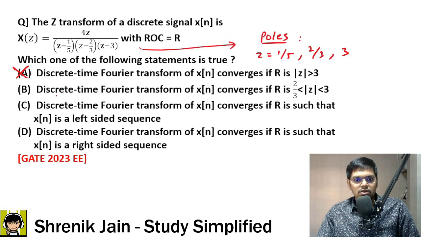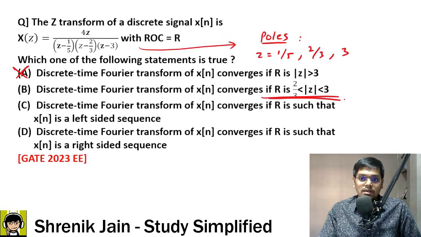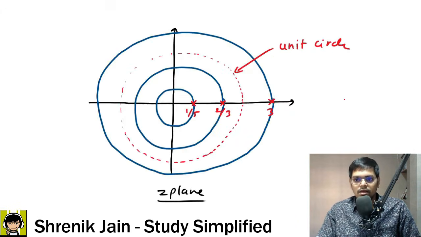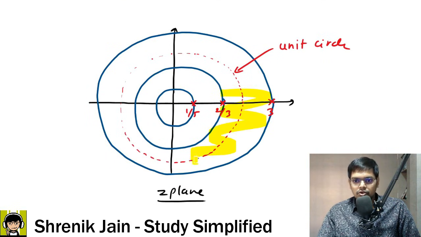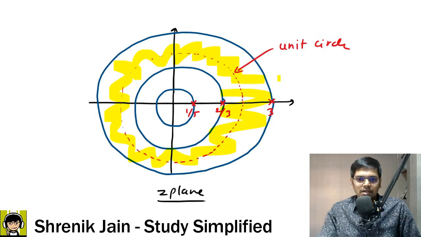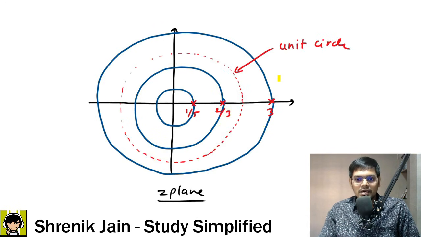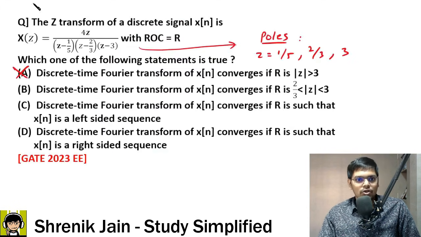Now what's next? The discrete time Fourier transform of x of n converges if mod z is greater than 2/3 but less than 3. Mod z greater than 2/3 and less than 3 is this range. This is your region. In this region we can clearly see that our unit circle is included. So this region is the region of convergence, your DTFT will converge, and hence option B is absolutely correct.